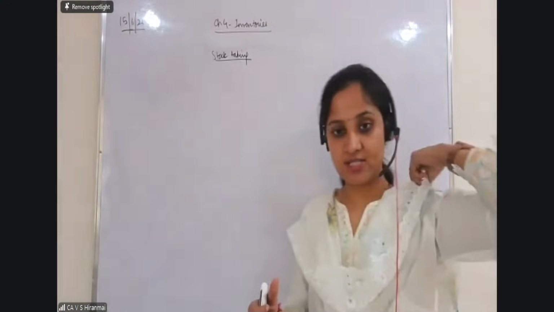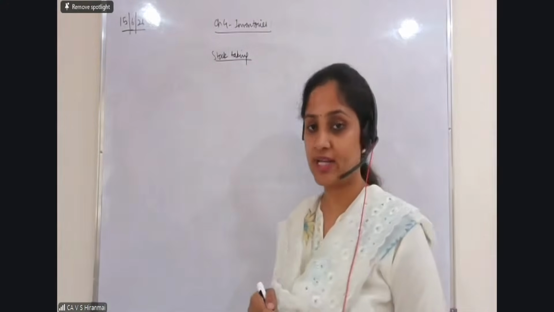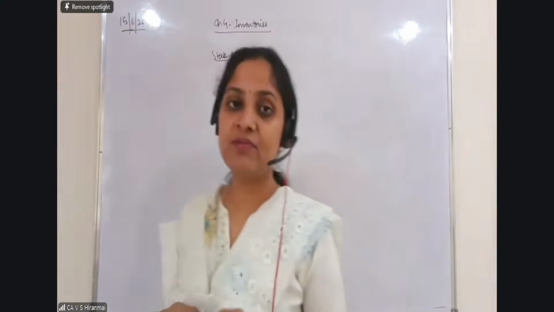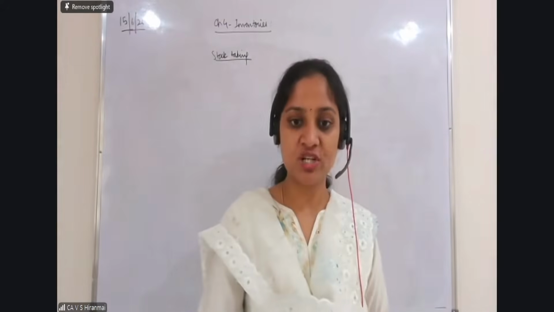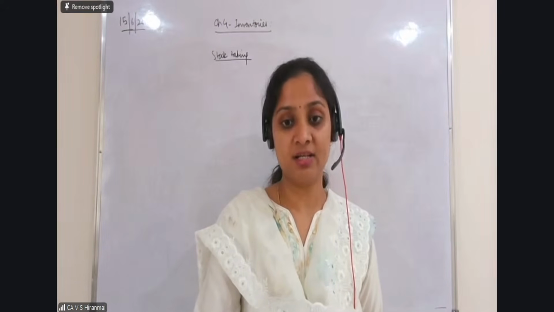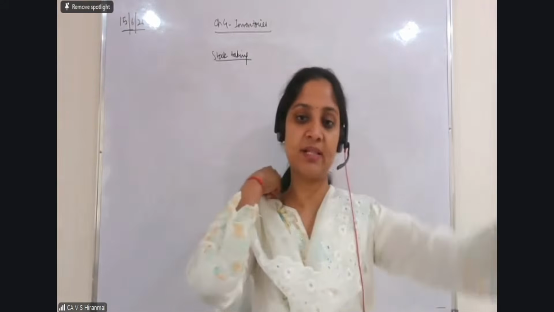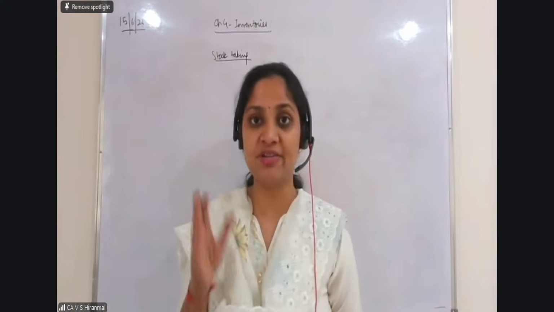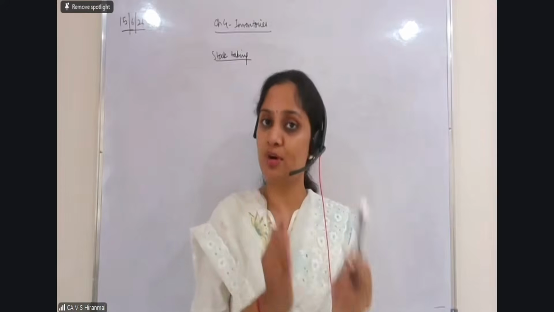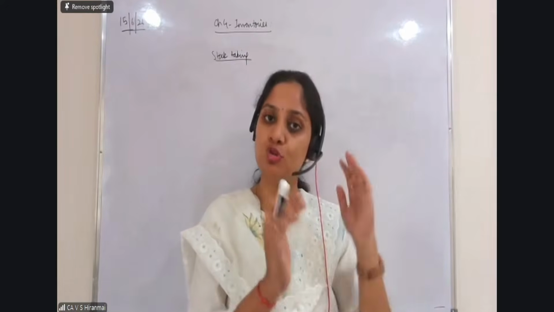Now, please, students, go ahead. Now, let us see. Stock taking is the exercise that a business does every year at the time of closing the books. At the time of closing the books, what does it mean? As on 31st of March every year, the business can stop its production and everything.